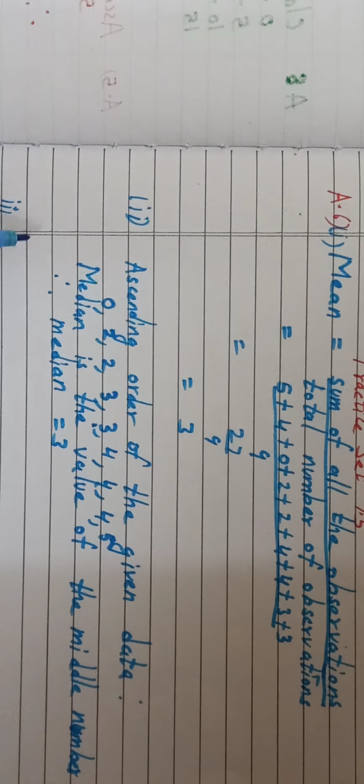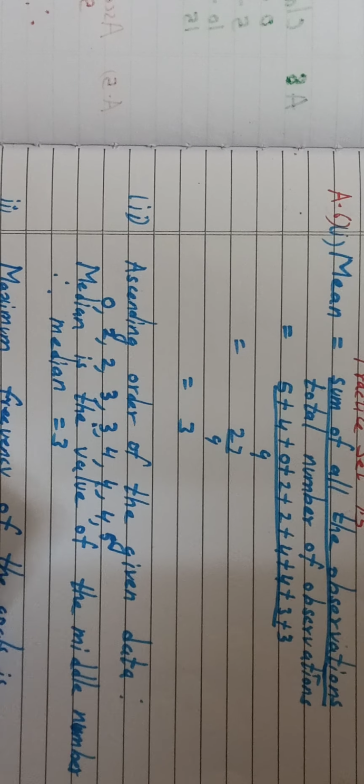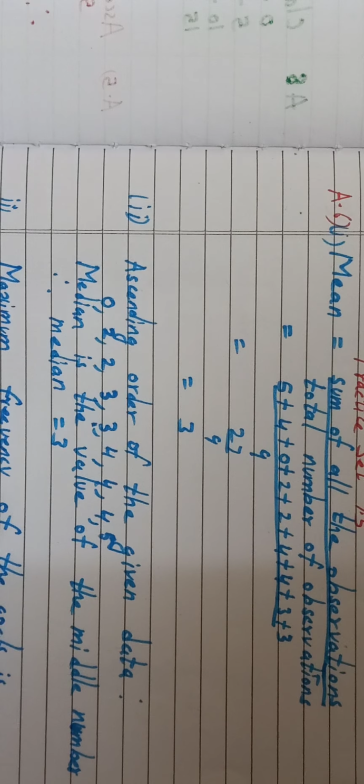That's all. So we will write maximum frequency of the goals is 4.